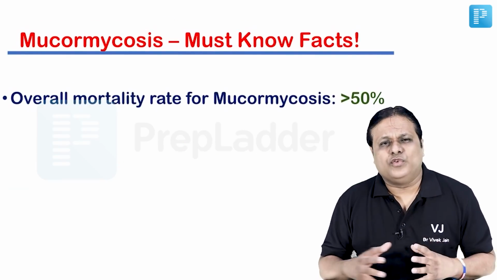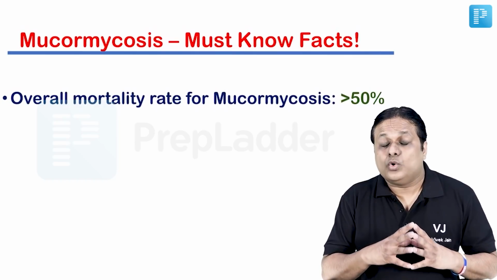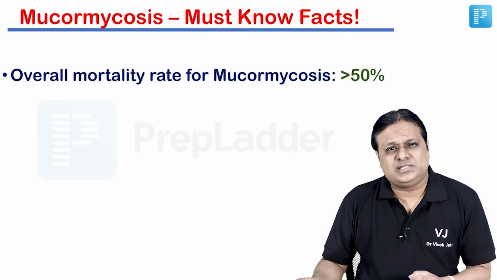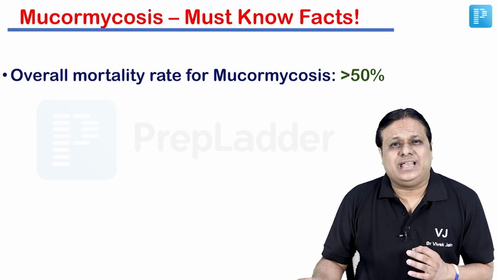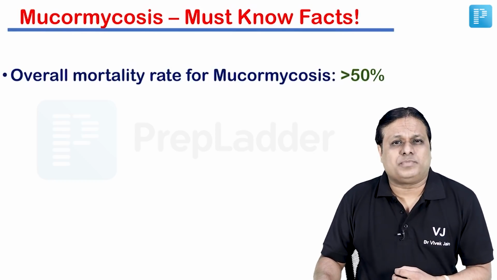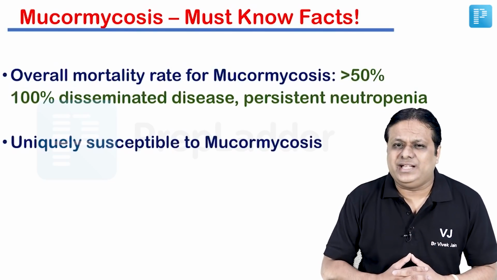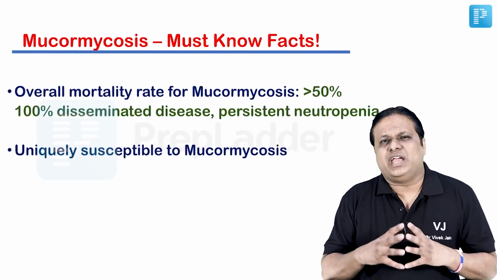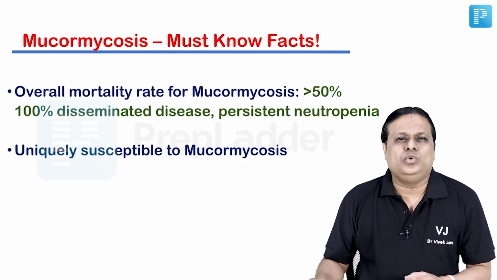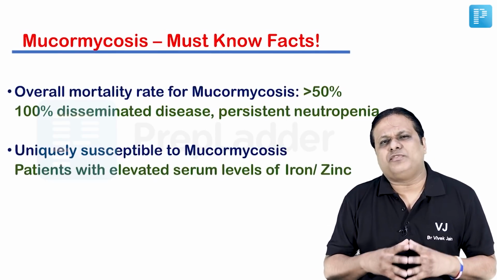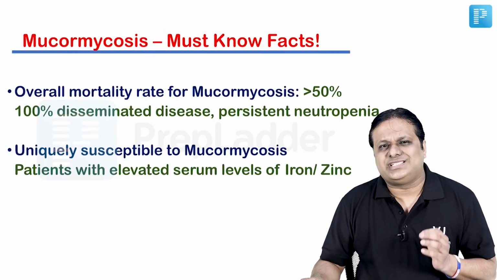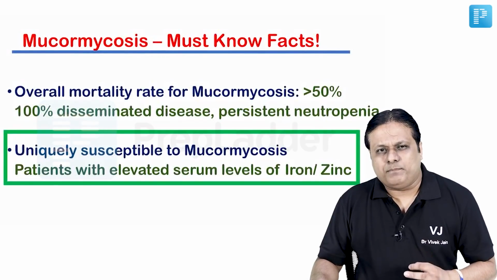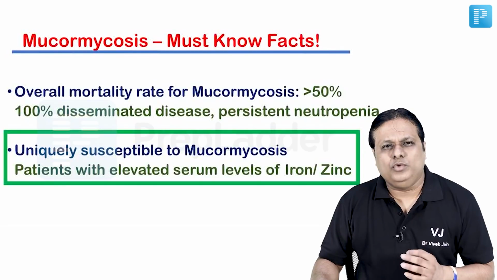Third must know fact, overall mortality rate for mucormycosis is over 50%. So organism is highly virulent. Killing power or case fatality rate of this disease is very high. And this case fatality rate approaches almost 100% in case there is a disseminated disease or there is persistent neutropenia in the case. A recent study has found which kind of patients are uniquely susceptible to this mucormycosis. It is patients who have higher levels of available iron or zinc in their body. So friends, please remember that higher levels of iron and zinc appear to act as a predisposing factor for mucormycosis.